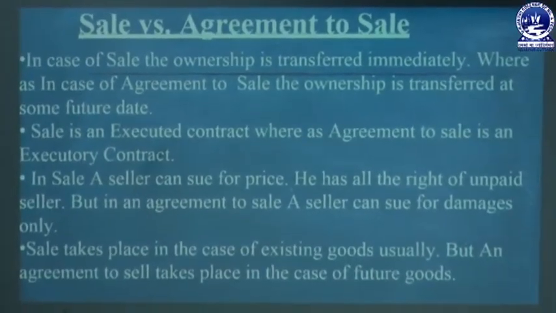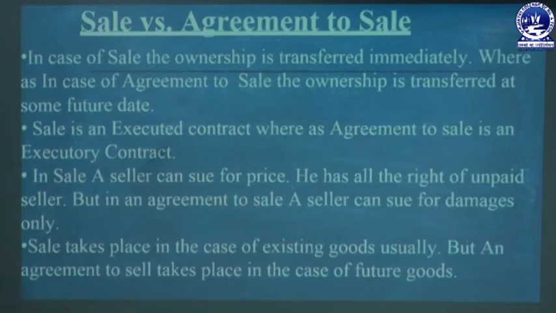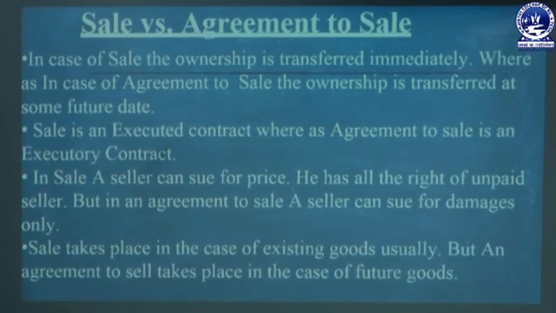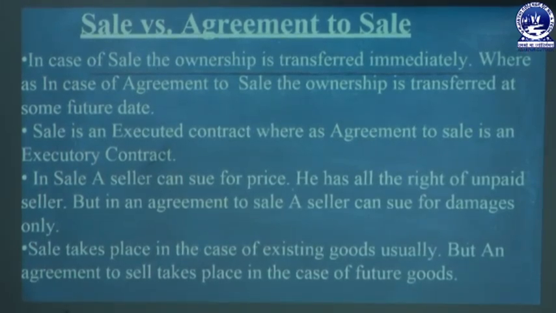Sale takes place in case of existing goods usually, but agreement to sell takes place in case of future goods. So where there is a sale, the sale immediately takes place. That's why sale takes place only on existing goods. But in case of agreement to sell, the transfer of ownership is made at a future date. So agreement to sell takes place for future goods.